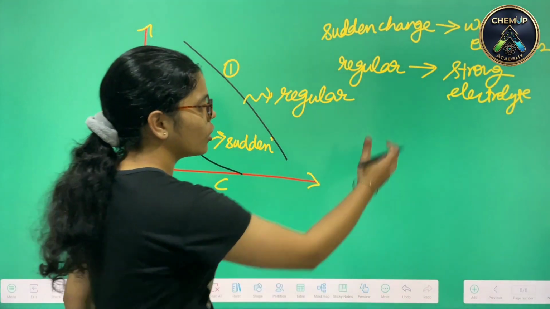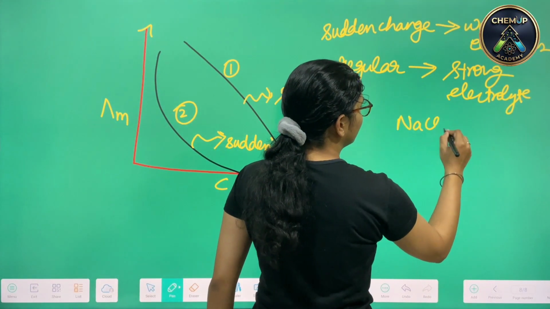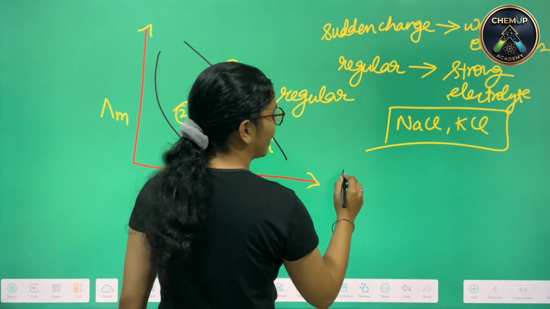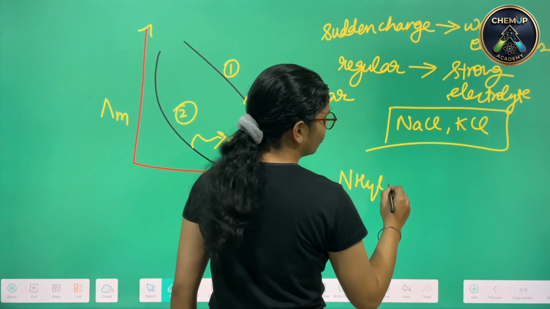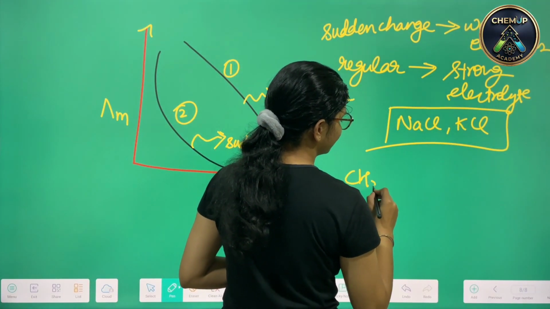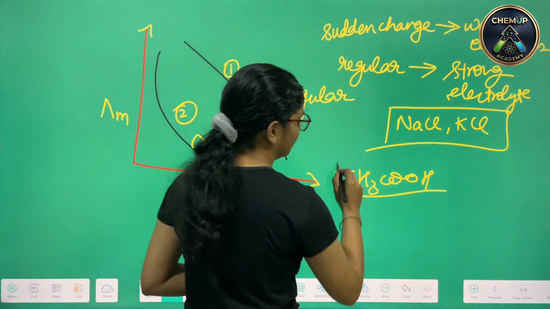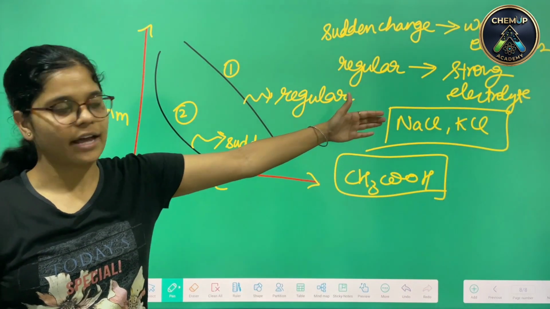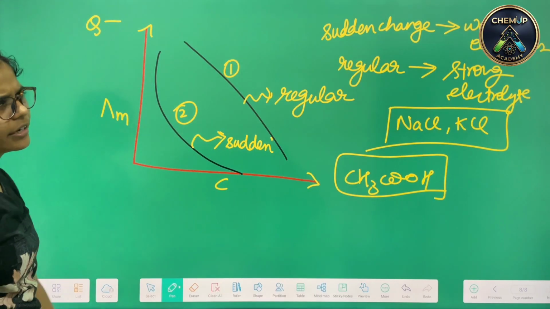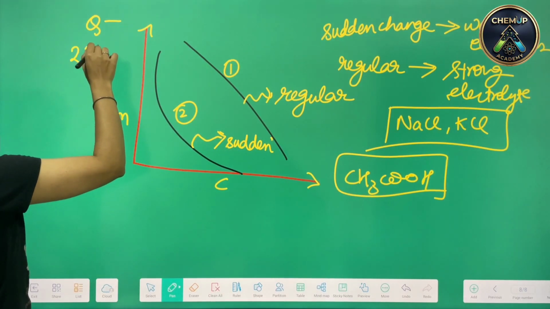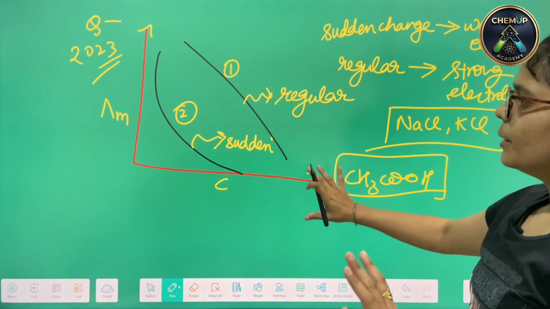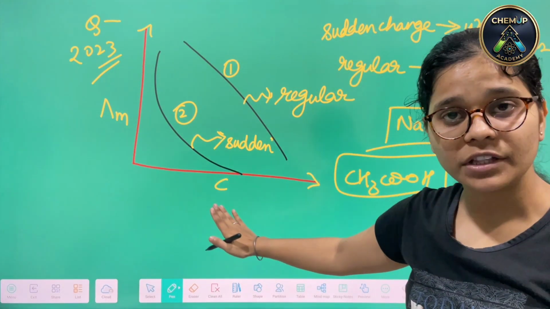Strong electrolytes would be NaCl, KCl and so on, whereas for the weak ones we have NH4OH, and we can take acetic acid. So these are for the weak ones and that is for the strong one. This question was directly asked in your exam, I believe in 2023. Okay, so this was all about molar conductance along with concentration.